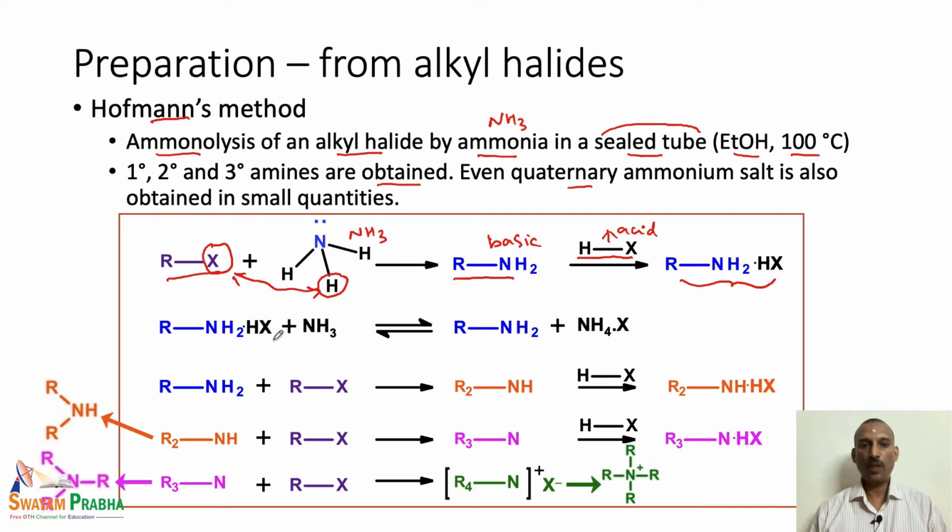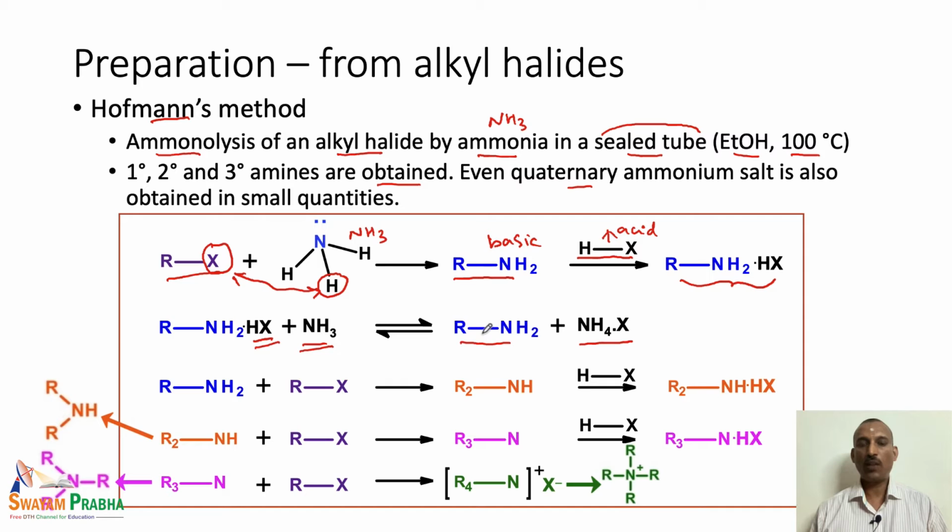But the primary amine in the reaction medium, we have the basic ammonia. So, this ammonia can now react with the acid part, the acid halide part. These two combine together to form the ammonium salt. So, the ammonium salt is formed as a byproduct which releases the primary amine.